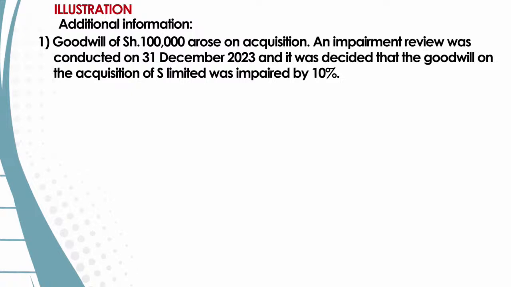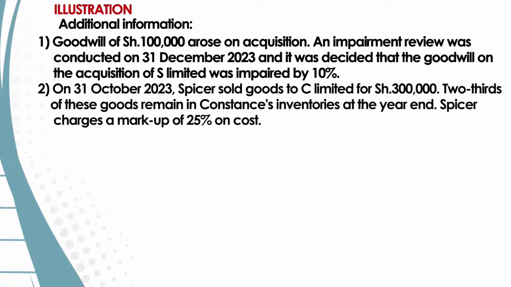Number two, we are told that on 31st of October 2023, S Limited sold goods to C for shillings 300,000. Two thirds of these goods remained in inventory at the year end. And then we are told S Limited charges a markup of 25% on the cost.